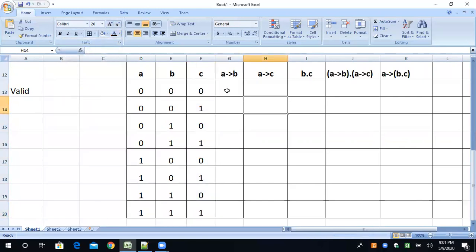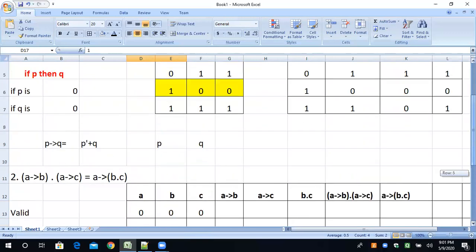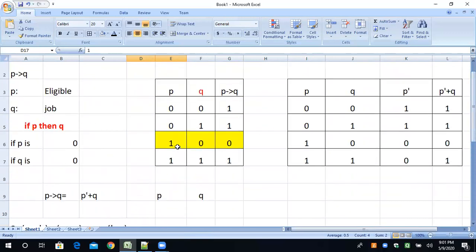Now A conditional B. What is the shortcut for A conditional B? A is this and B is this. What we have to check is where A is 1 and B is 0. In that case only we have to put 0. We have already seen this in the sheet. Where P is 1 and Q is 0, we have to take a 0.